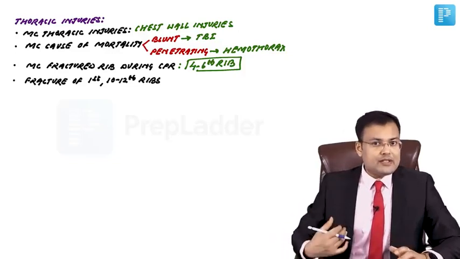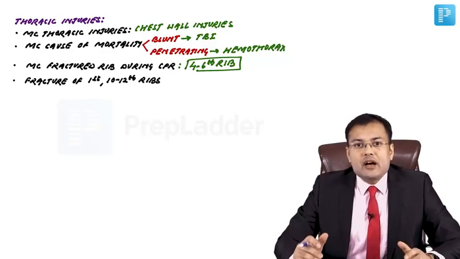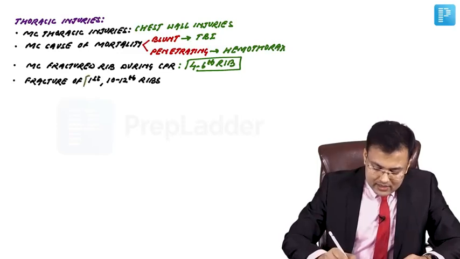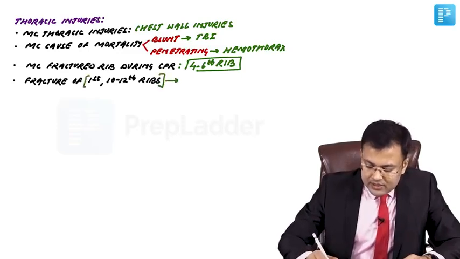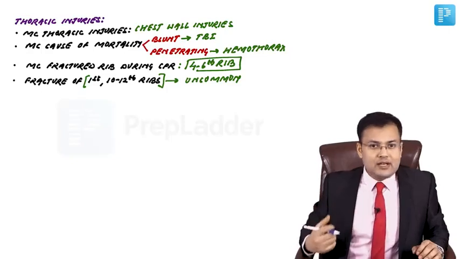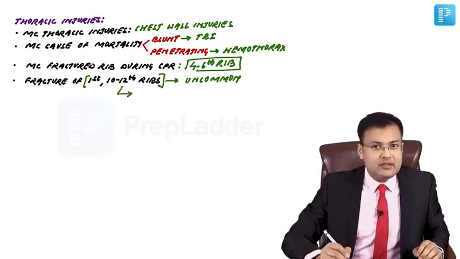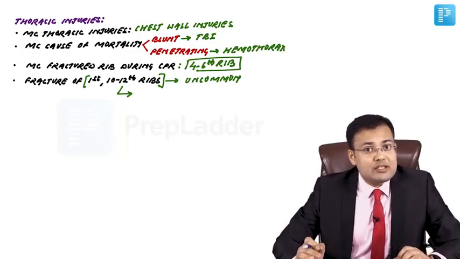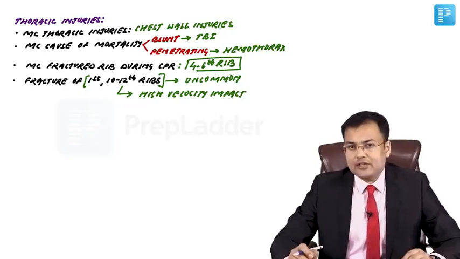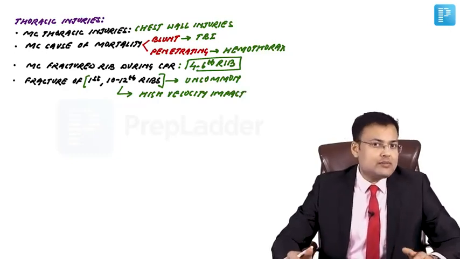If we look at rib fractures, which rib fractures are uncommon? The first, top and bottom. So fractures of the first rib and the 10th to 12th ribs are uncommon. If a patient has a fracture of rib 1, 10th or 12th, it means there was a high velocity impact. Otherwise, fractures of the first rib and 10th to 12th ribs are uncommon.